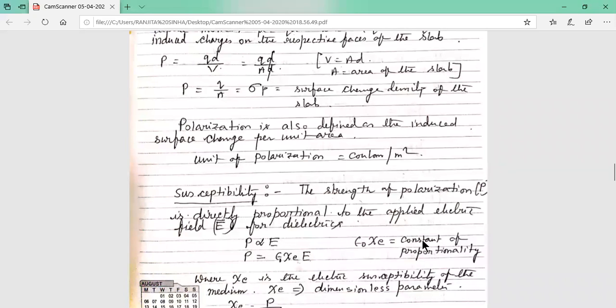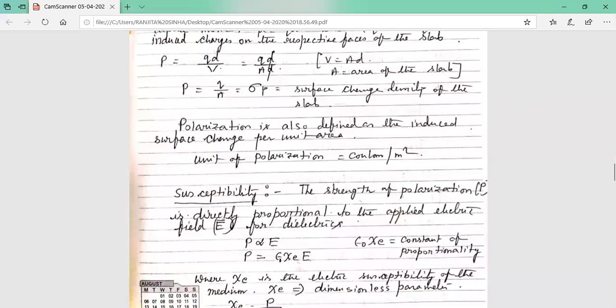Now we are putting in a constant of proportionality and removing the proportionality sign, and P equals what we are writing: epsilon 0 chi E into E. Epsilon 0 into chi E is the constant of proportionality. So P equals epsilon 0 chi E into E, where chi E is the electric susceptibility of the medium.